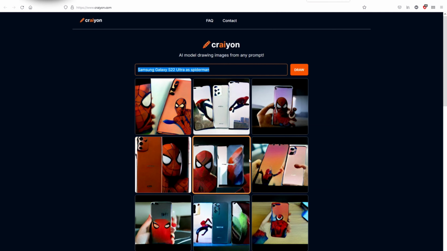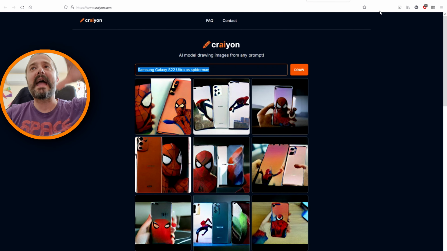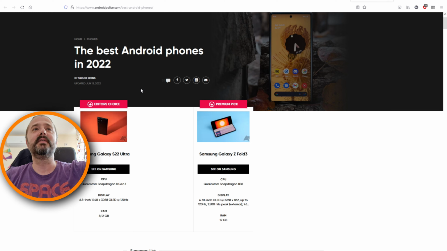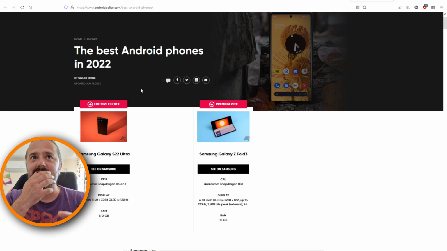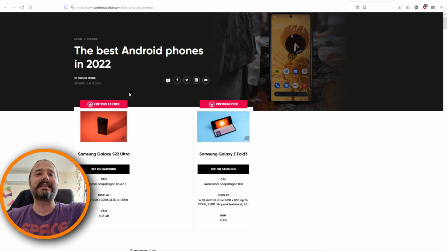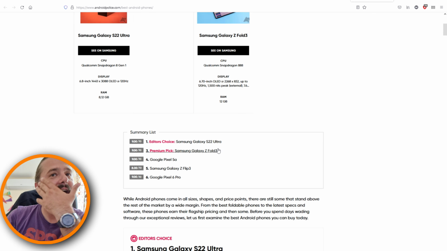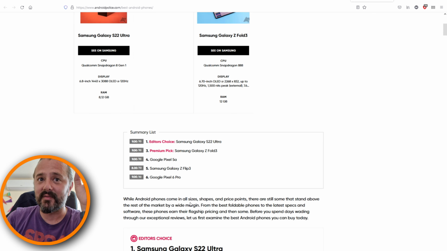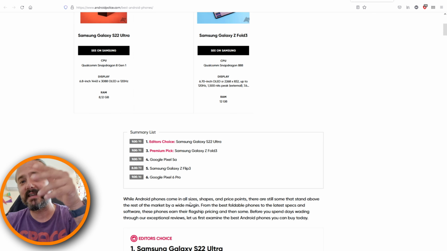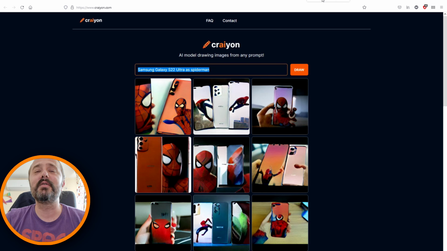So there is this mini version, you can see it on my screen, and I've also opened Android Police searching for the best Android phones of 2022 so far. So I'm just gonna take those: the S22 Ultra, the Z Fold 3, the Pixel 5a, the Z Flip 3, the Pixel 6 Pro, and I'm just going to do some random things with them. Okay, why? Just for the fun.